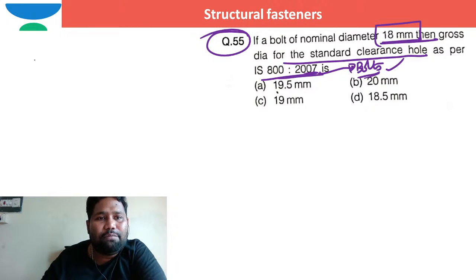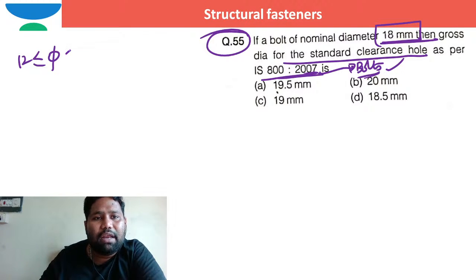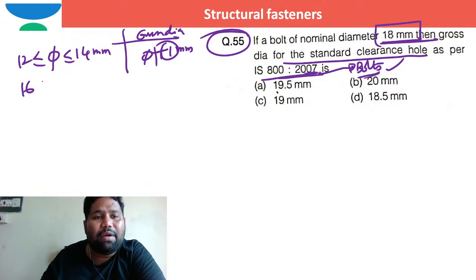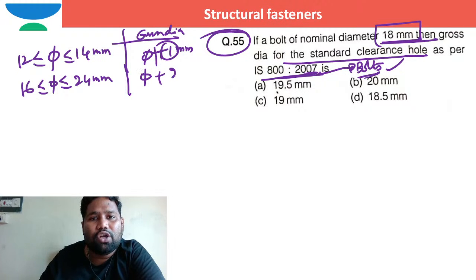In case of bolts, if the nominal diameter of the bolt is between 12 millimeter till 14 millimeter, then this gross dia is nominal diameter plus 1 millimeter. This 1 millimeter is the clearance in such case. When the diameter of the bolt is between 16 to 24 millimeter, the clearance is 2 millimeters.